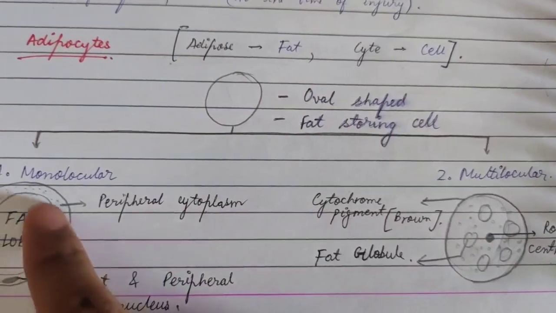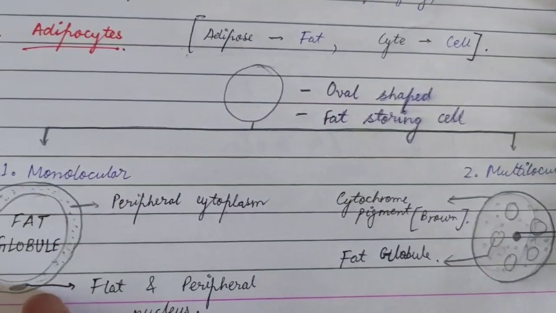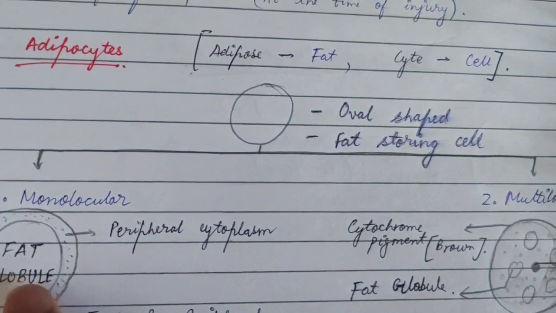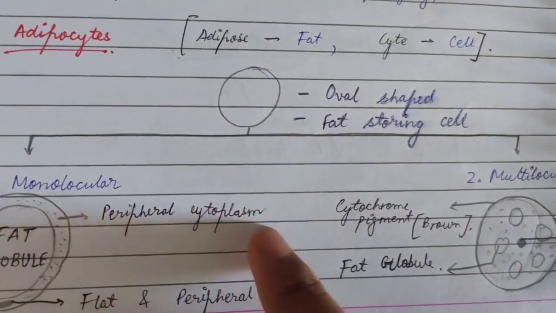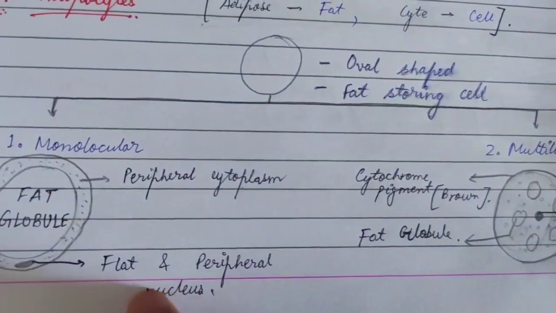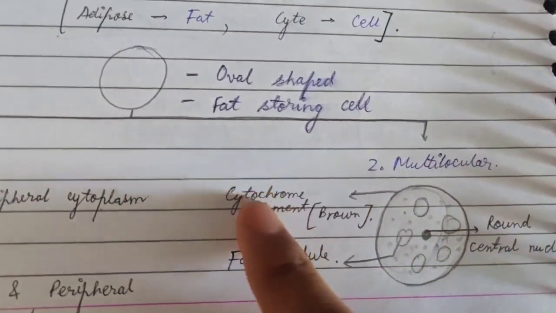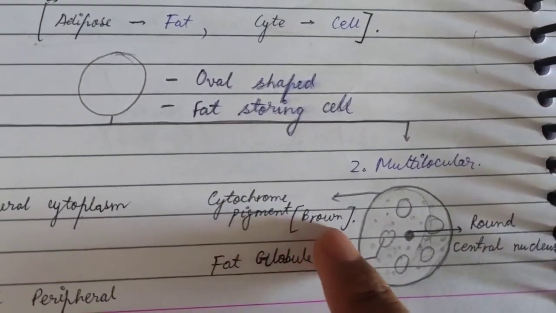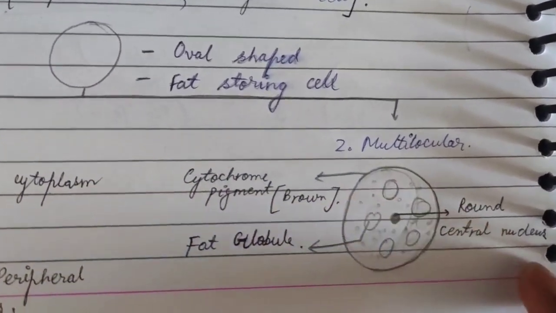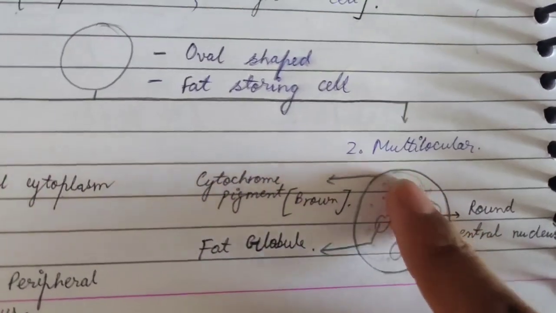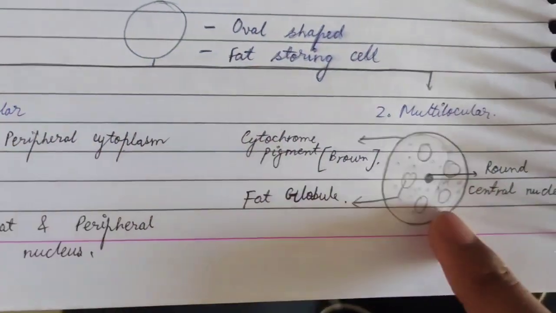The fourth one has a large fat globule in the monolocular one, present in the center. So cytoplasm becomes less, so it is peripheral cytoplasm, and the nucleus is also flat and peripheral. But in the multilocular, the cytochrome pigment, which is brown in color, provides a brown color to the cell. It has a round and central nucleus, and many small fat globules. This is known as white fat and this is known as brown fat.